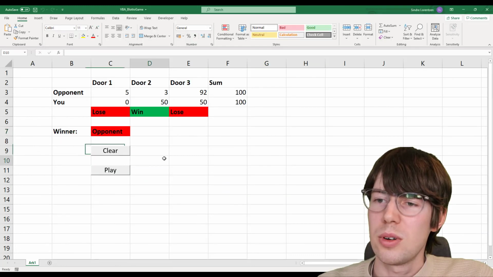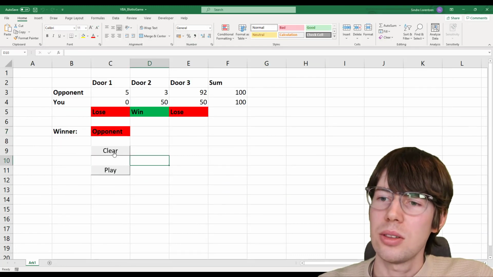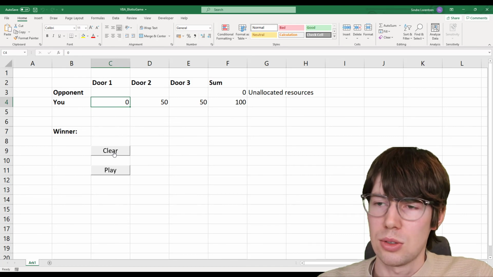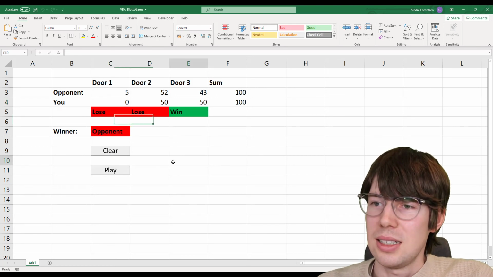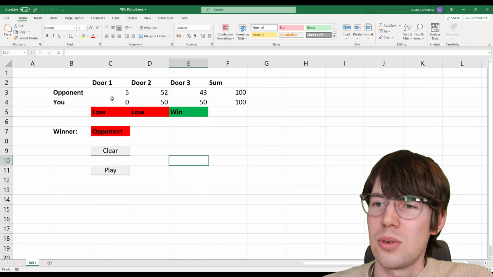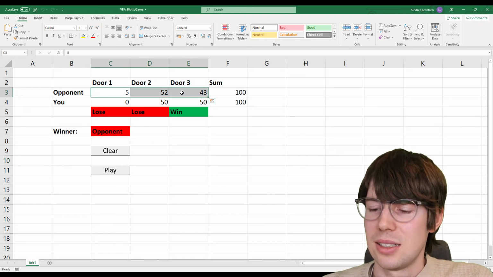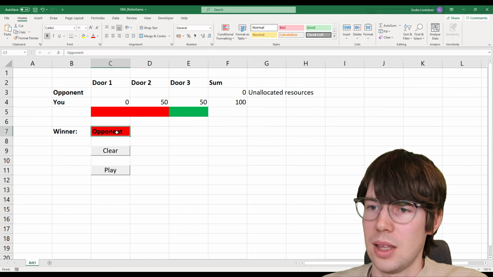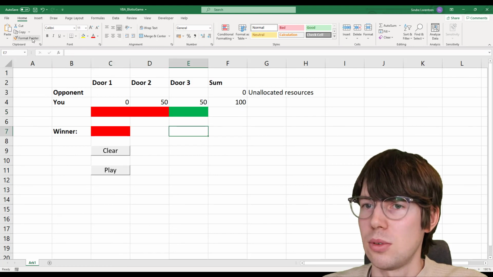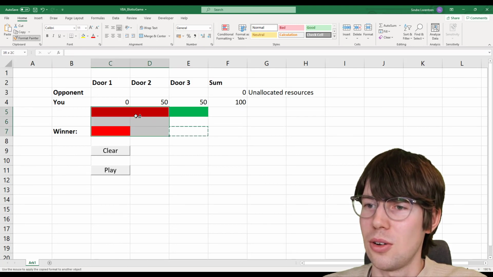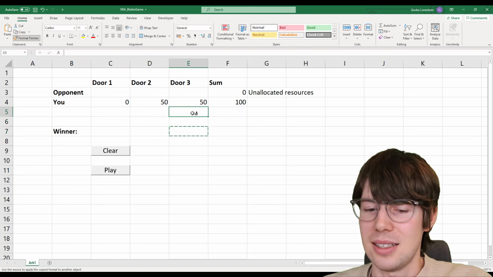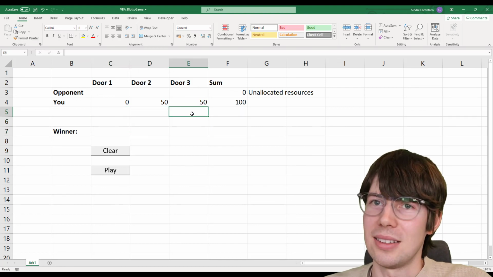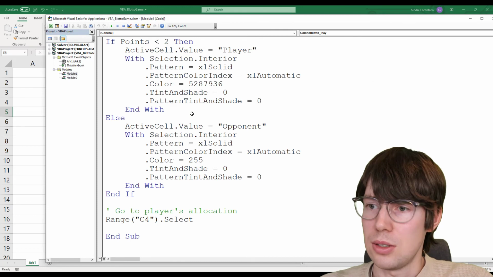But there's one more thing here. I have a clear button. If I click clear, so what is that doing? It is basically just going to erase what's written here, and here, and here, and here, and here, and it will also just color these cells to be blank again. That is what the script is doing.